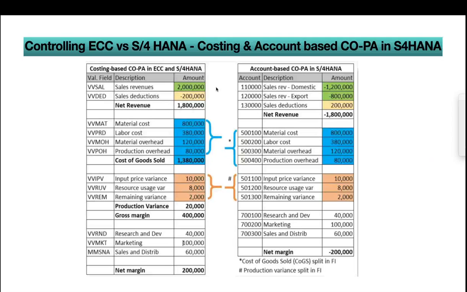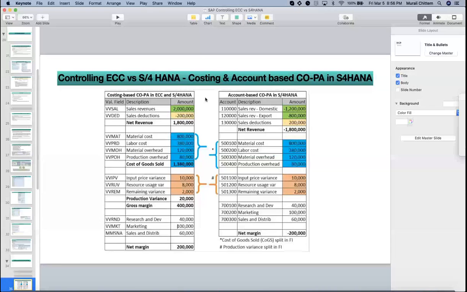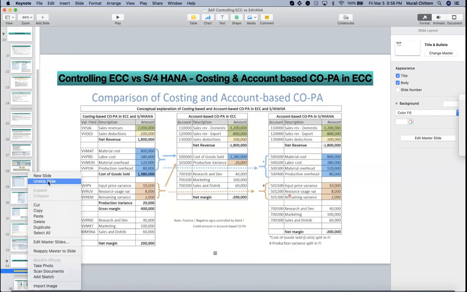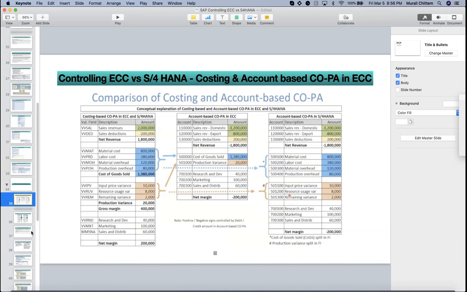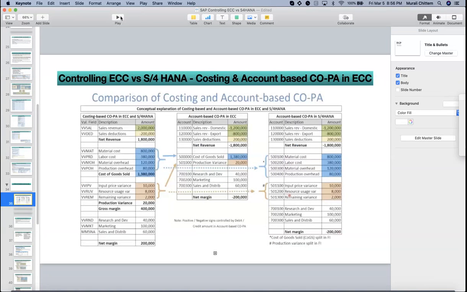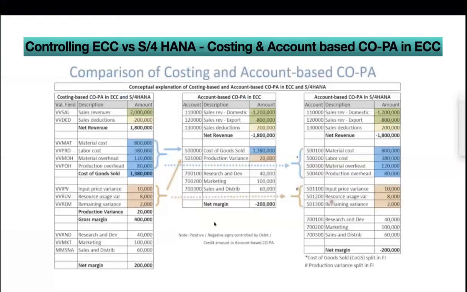Just one sec. One sec, guys. I wrongly skipped a valid slide. That's why I'm just reopening that.